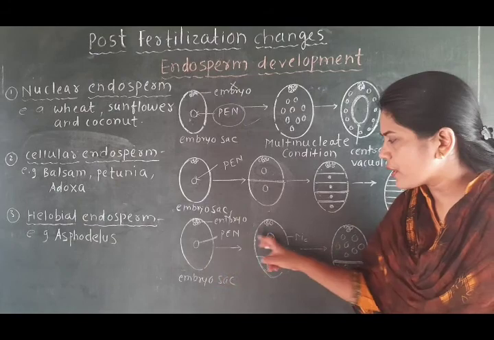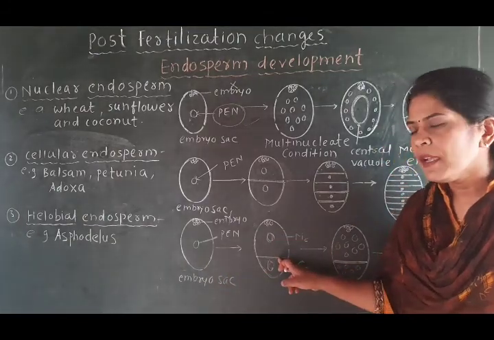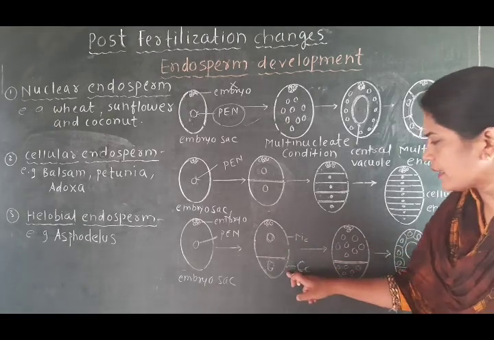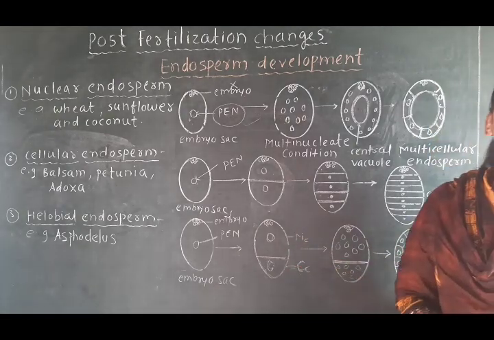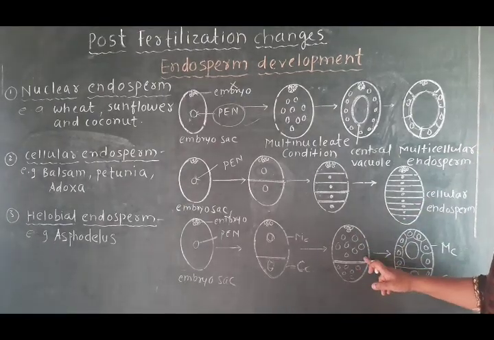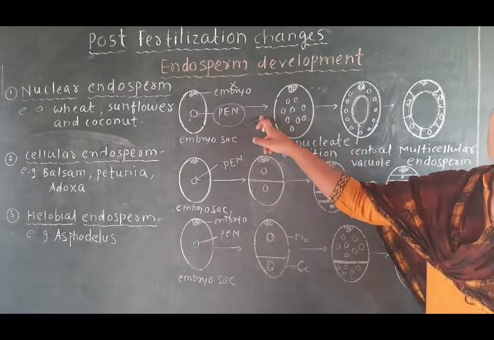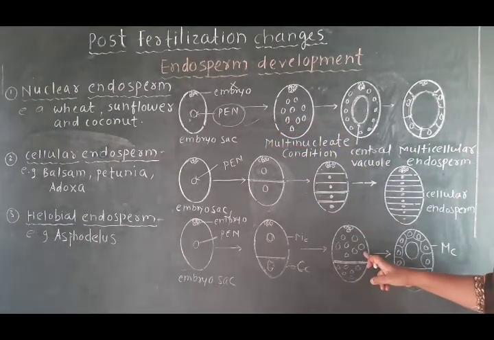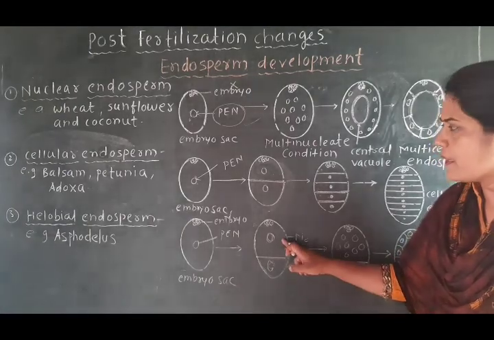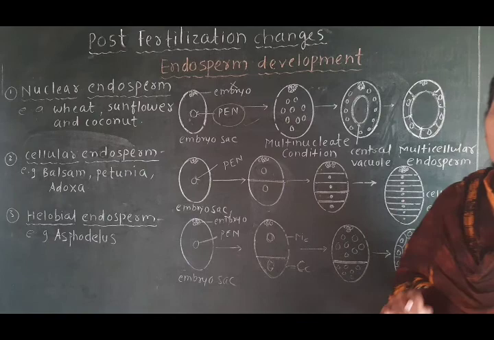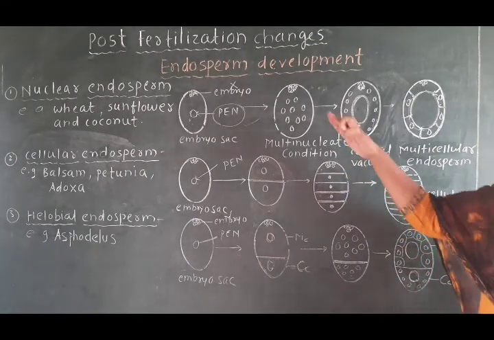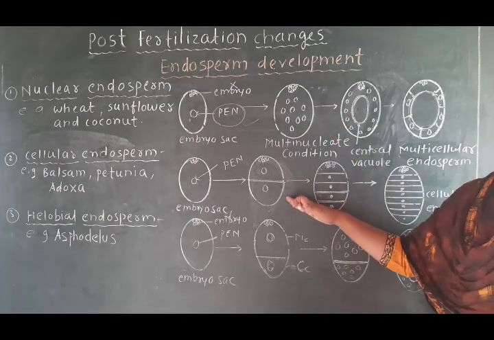Here there is a division of the primary endosperm like the cytoplasm, but after some time in this micropyle chamber as well as in the Chalaza chamber, there is no wall formation, there is only free nuclear division. Such a type of free nuclear division is like that of the nuclear endosperm. But the division of the nucleus as well as cytoplasm is like that of the cellular endosperm. That's why this halobial endosperm is called intermediate endosperm in between nuclear and cellular endosperm.